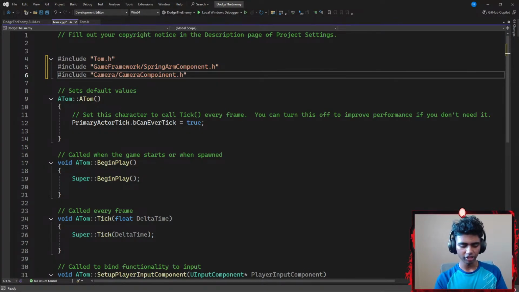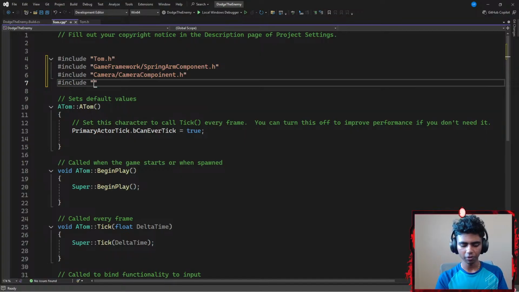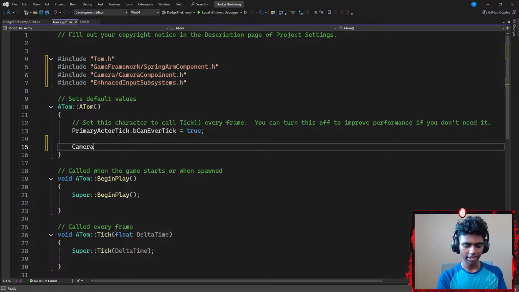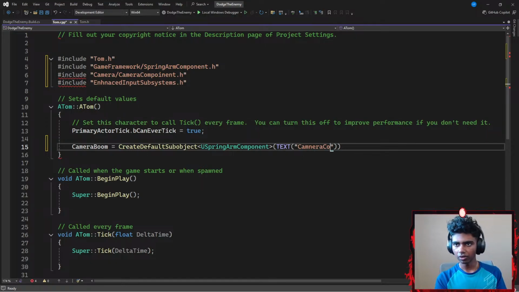Okay, and guys, if I write this part quickly without explaining, it's because I already explained this part once. I'm gonna go with enhance input subsystems.h, and then I'm just quickly gonna go with camera boom, which is going to be equal to a create default sub object template, which requires a parameter of my U Spring ARM component. Okay, and then I want to call this camera boom. There we go. If I'm speed running this part, it's because I already explained it.